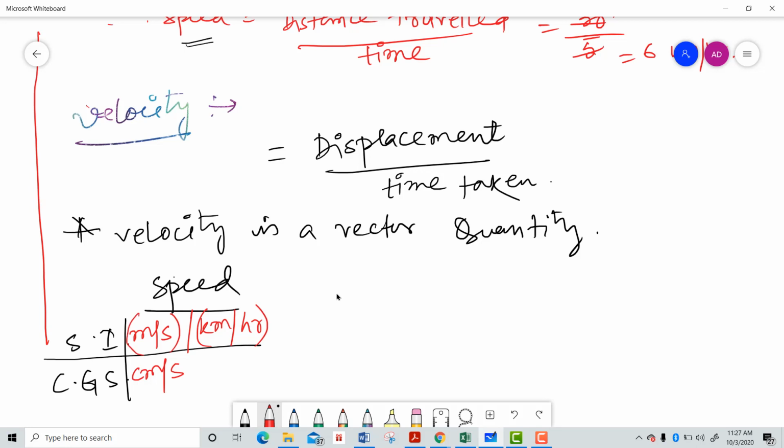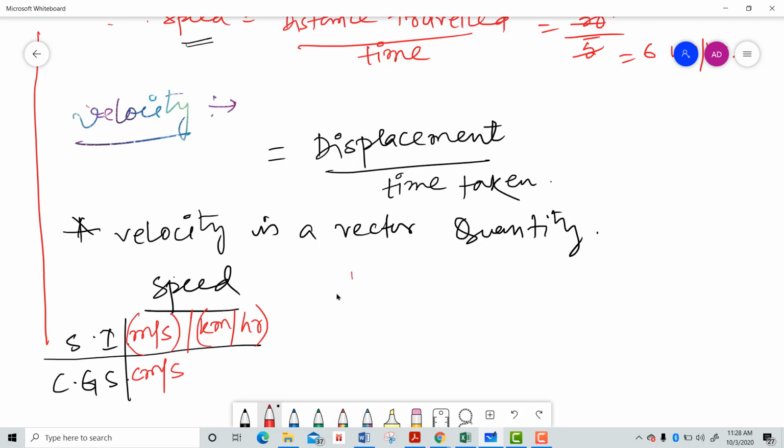for the speed where the value of the speed is very great. Suppose if I talk about the speed of a car, or the speed of a truck, then the speed of that is 40 kilometer per hour, 20 kilometer per hour, because a truck can travel some kilometers in a particular time. So that's why for the speed of a heavy vehicle, or for long distance traveling, we use the speed as kilometer per hour, which is an SI unit. Remember that.